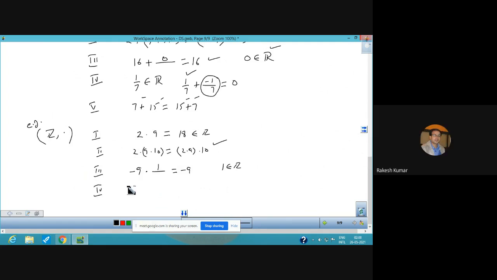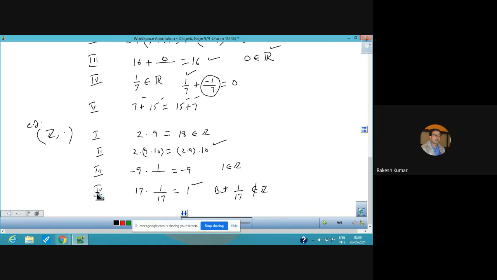The fourth property is, suppose we have an integer 17 so that it is multiplied with a number, we get the identity element. We know that 17 into 1 by 17 is 1. It is always like that. But 1 by 17, is it an integer? No, it is not an integer.